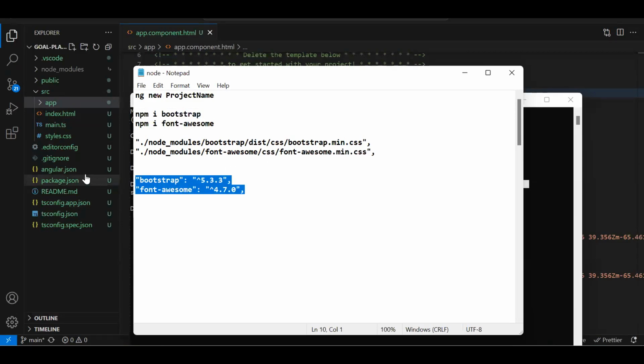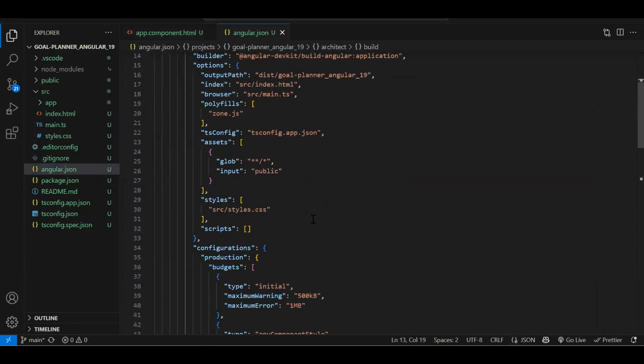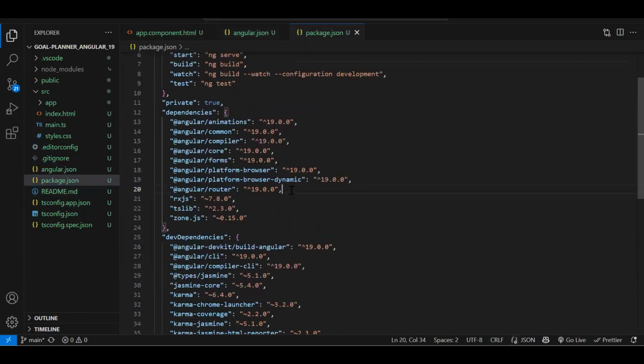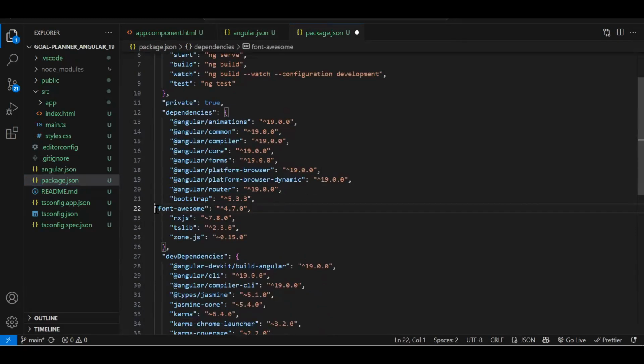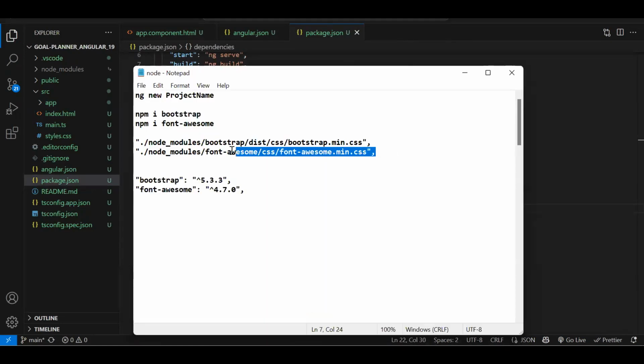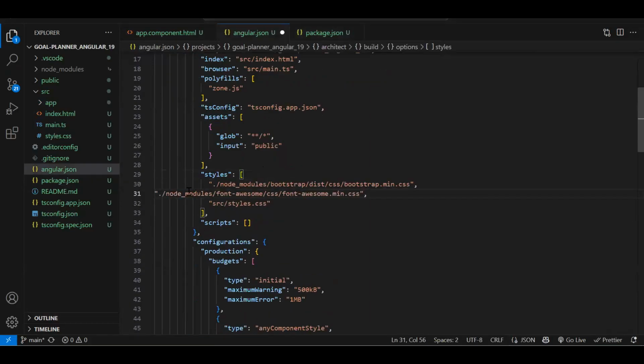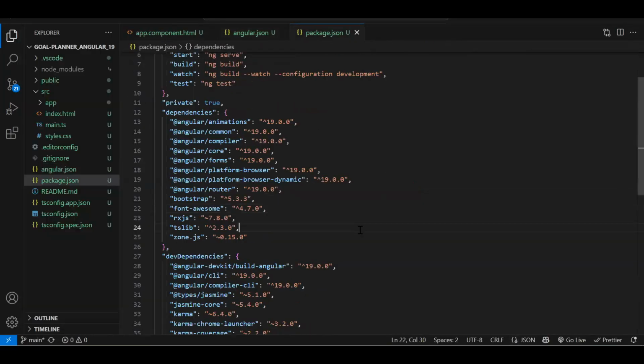Fine. So let me just add this in my angular.json. Once your Bootstrap and font awesome installation is done, you need to add it also, the link and the CSS of it. So sorry, in package.json, we need to add it like this. Fine. Once you add it, after that in angular.json, you need to add a CDN, means particular file reference of the CSS. So over here in CSS array, you need to add it like this. Fine. This is the initial thing we have done. So now your project is ready.